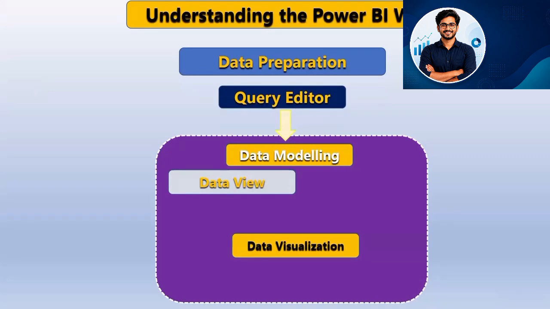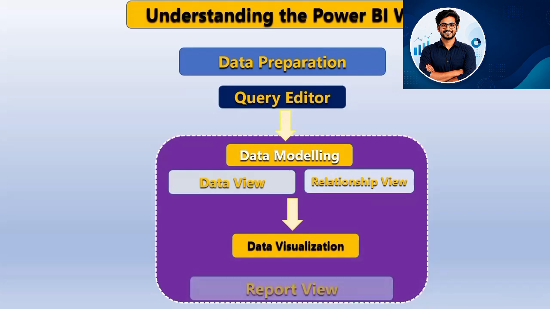Once the data preparation is ready, data modeling has a data view and a relationship view, where we store the data in different tables, and these tables can be joined to each other. It becomes a data model. Once the data model is created, we can go to data visualizations, where we create different charts like column chart, bar chart, pie chart, line chart, and bubble chart. Many charts are available, and we can use them as per our business requirement.